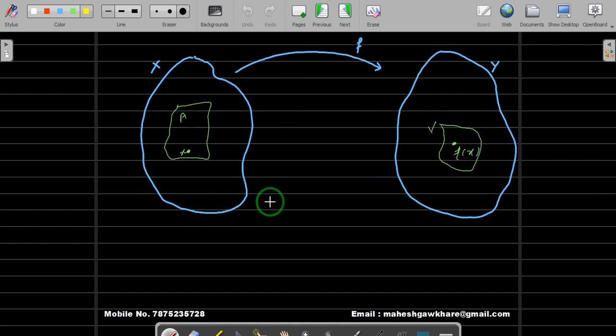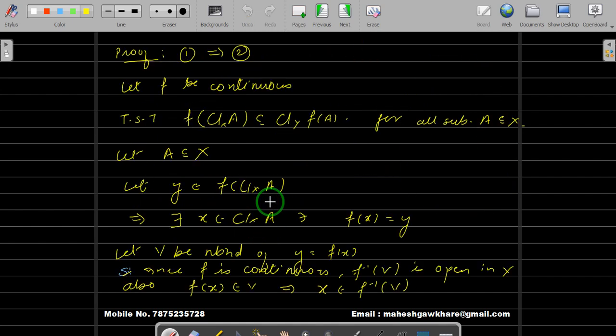What we have done is we have taken a point y in this set. We claim that this y is in this set provided every neighborhood of this y will contain a point of f(A). Then this y will belong to closure of f(A), and of course we are taking that closure in the codomain.